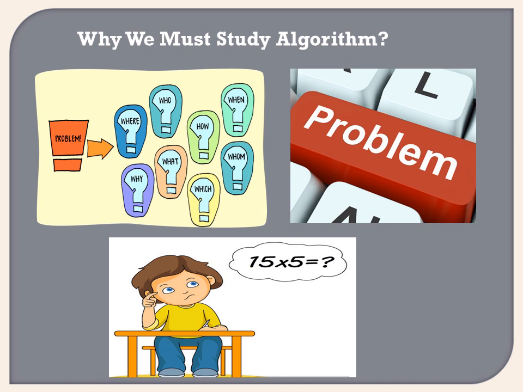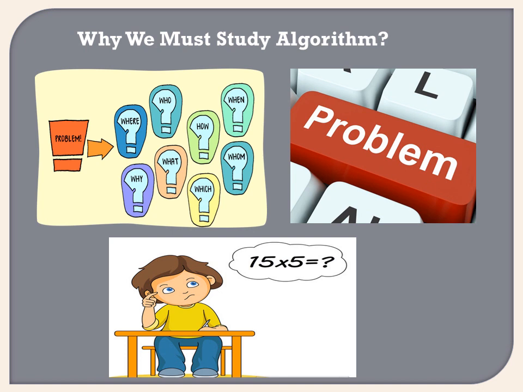So every problem has a solution, and to give that solution, we have to perform a number of steps and procedures. That particular action we perform step by step is nothing but the algorithm. So algorithms are very important when you are doing anything. Everything we do, we do in a particular manner, in particular steps, and we follow those steps to give the required, exact, correct output.